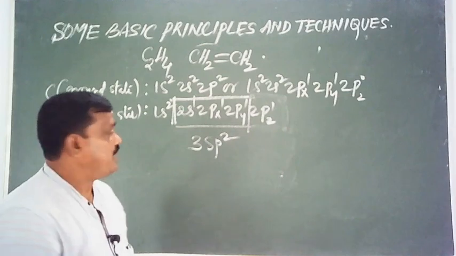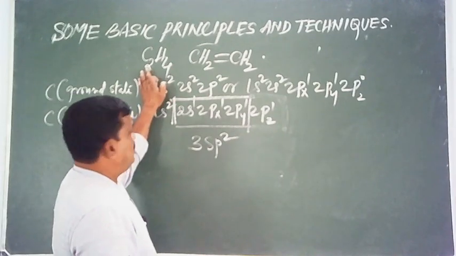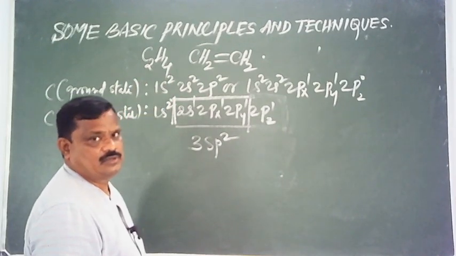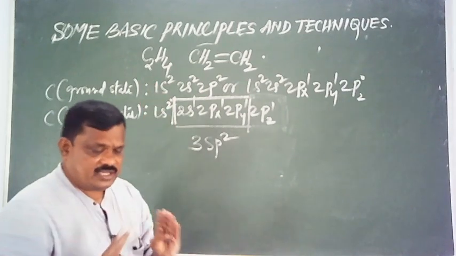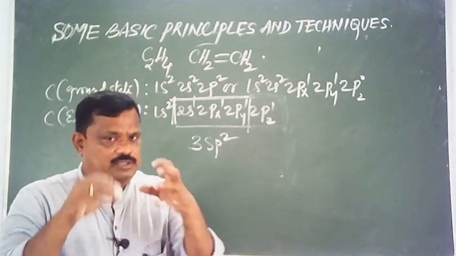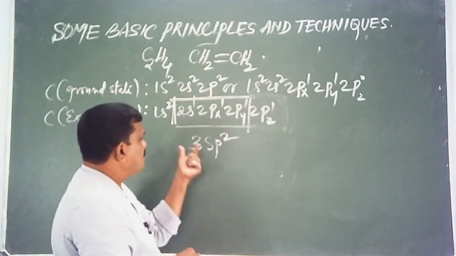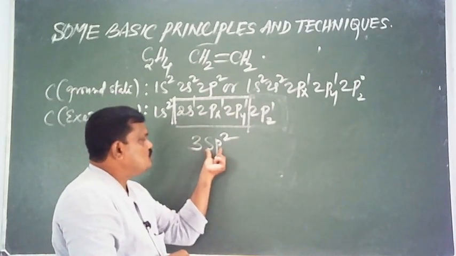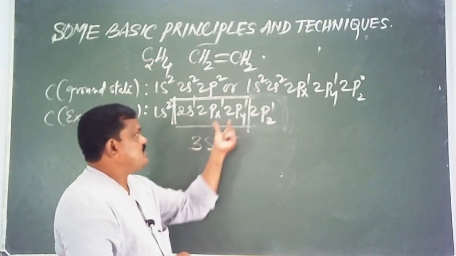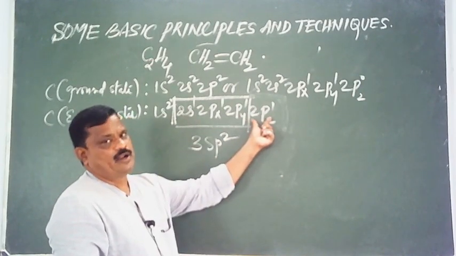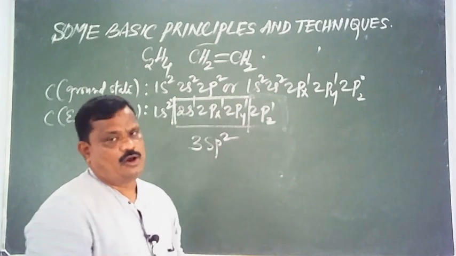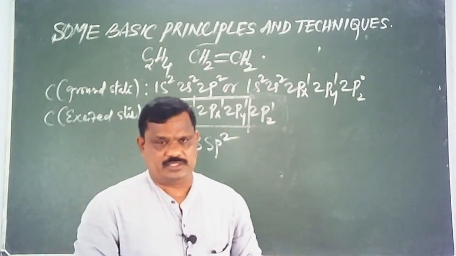Point to be noted, there are two carbon atoms, and each carbon atom undergoes sp2 hybridization. Therefore, in the excited state, each carbon atom contains 3 sp2 hybrid orbitals and one unhybridized p orbital, totally 4 orbitals.